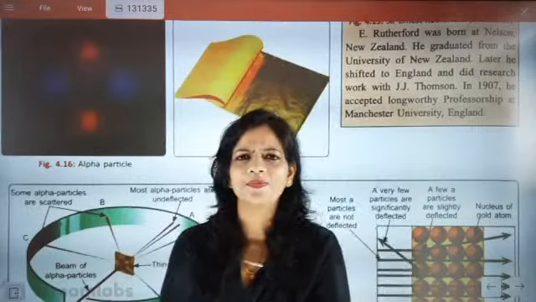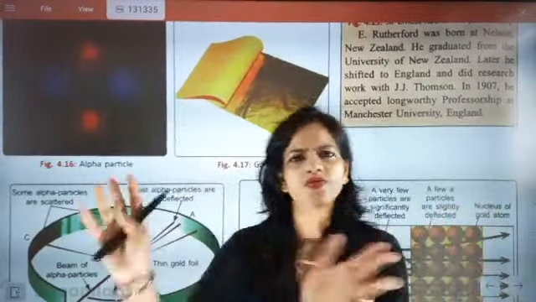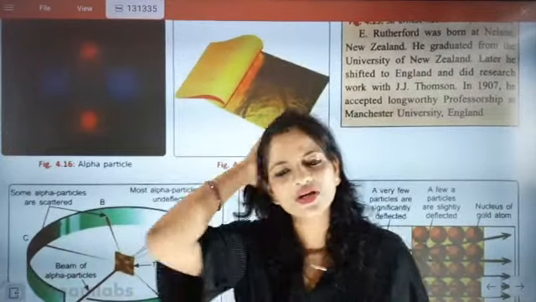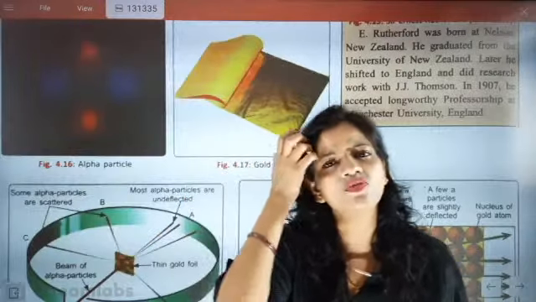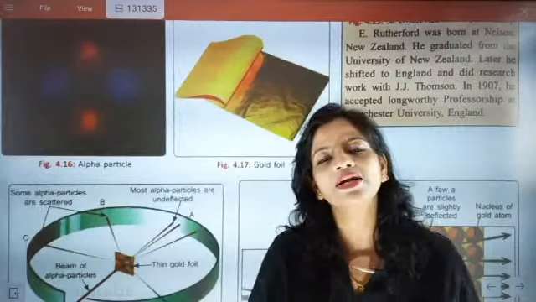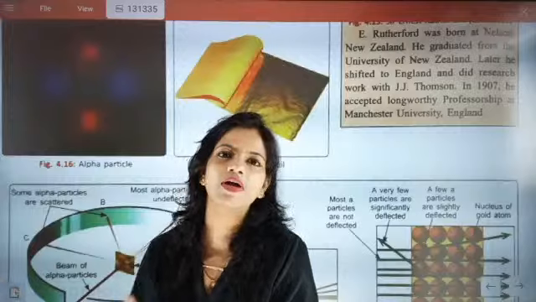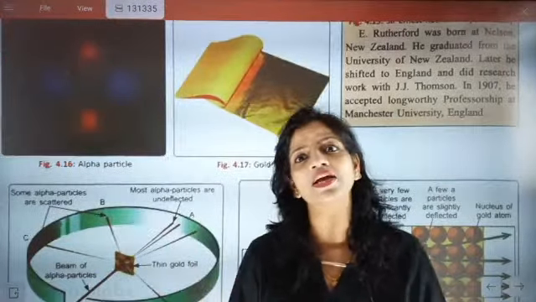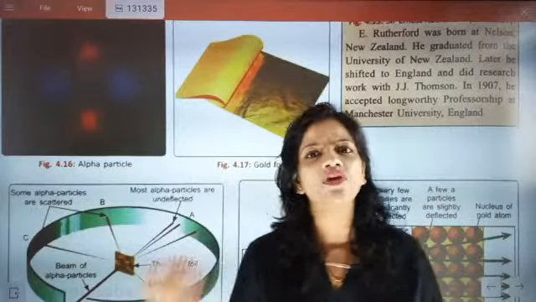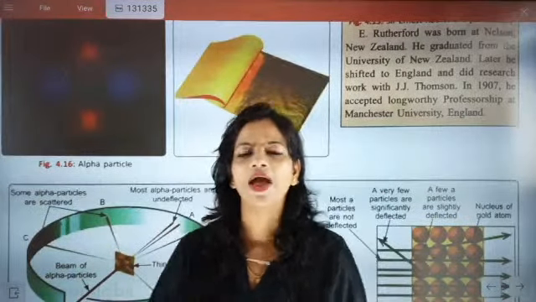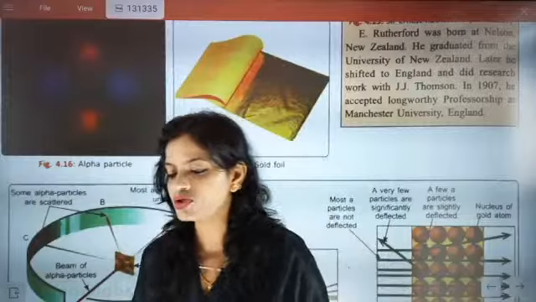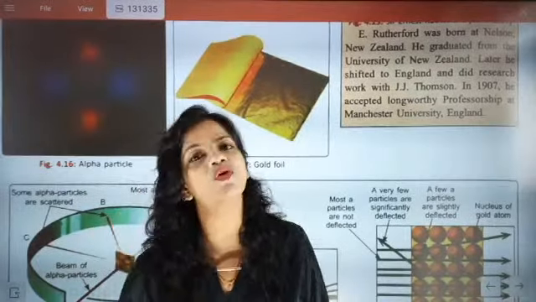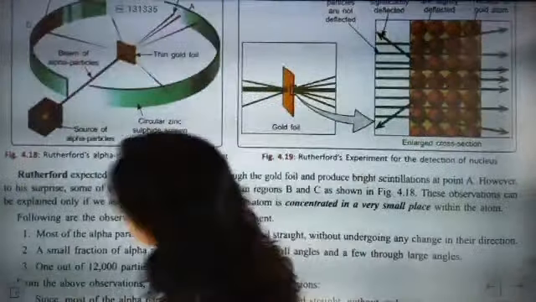We studied some part of the observation. In that observation part, we came to know that Rutherford was expecting something else, but the expectation went beyond, and we saw that most of the rays went undeflected, and very few of them bounced back. What was the observation? Let's go back to the observation.